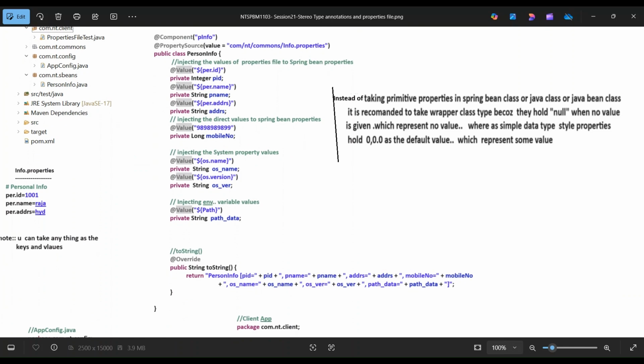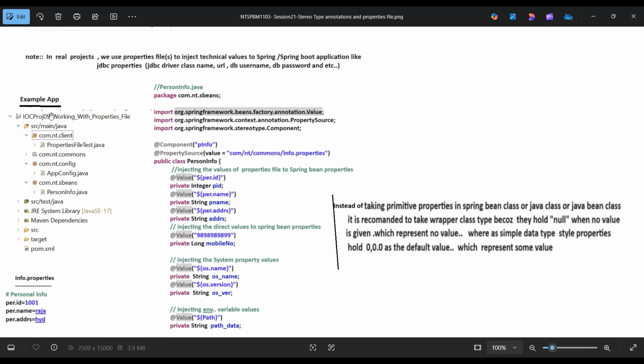So this is one example application, IOC container project 09, having four packages: client, commons, configs and sbean. The sbean and configs packages have PersonalInfo and AppConfig, and commons has one properties file, and client has the test Java file.